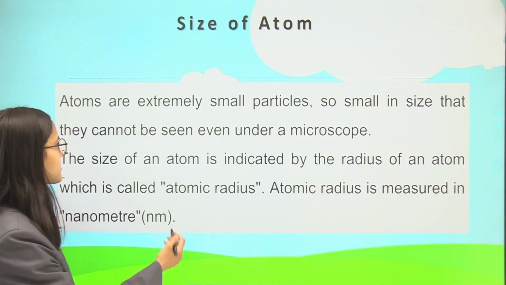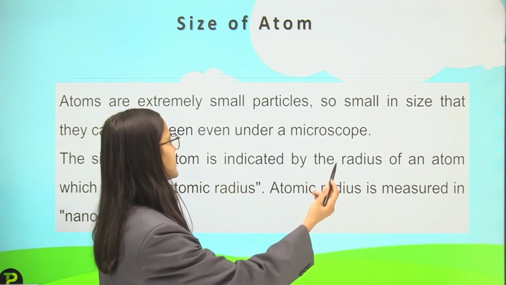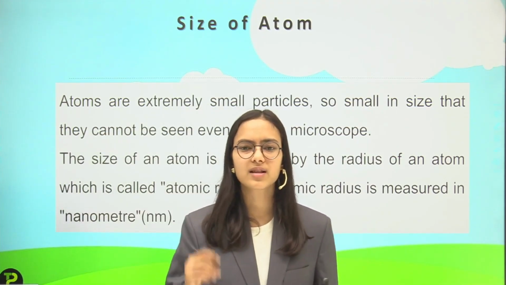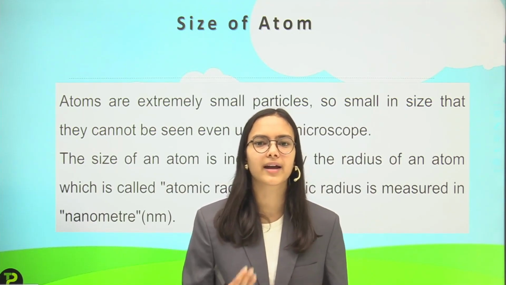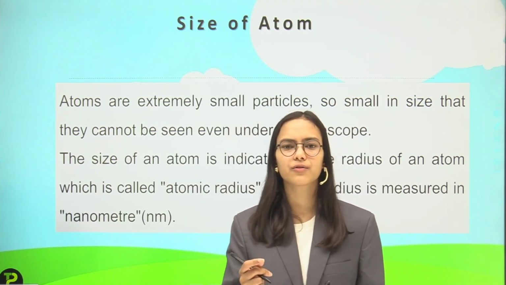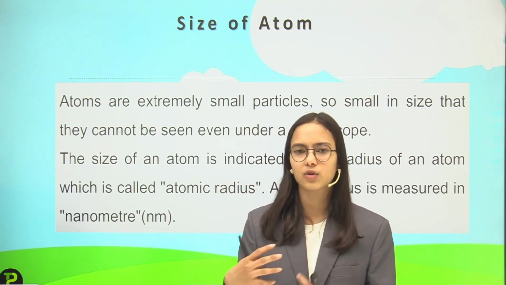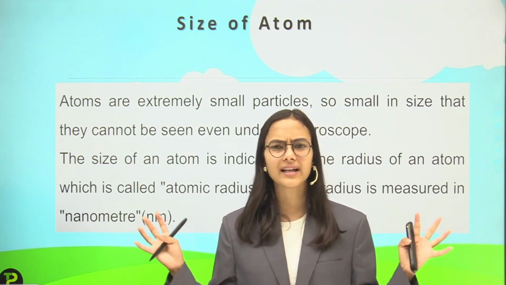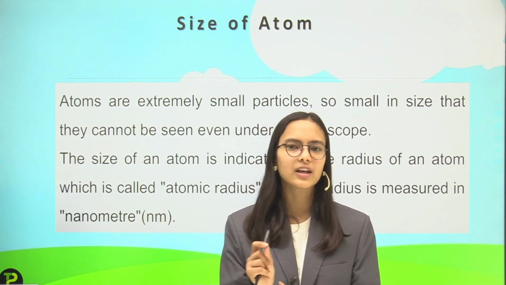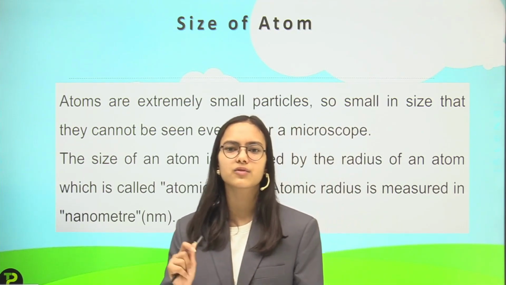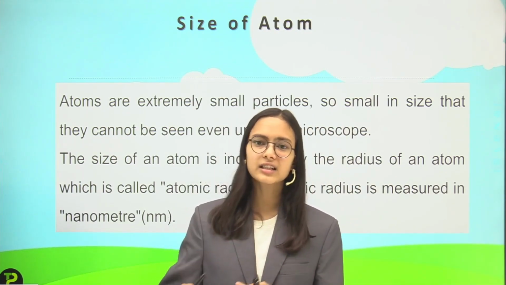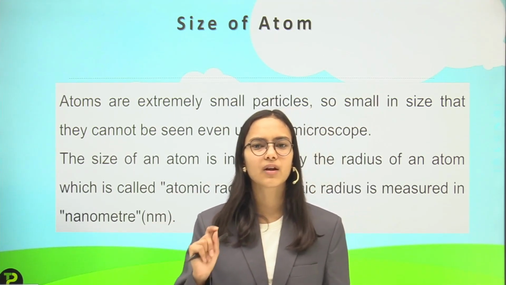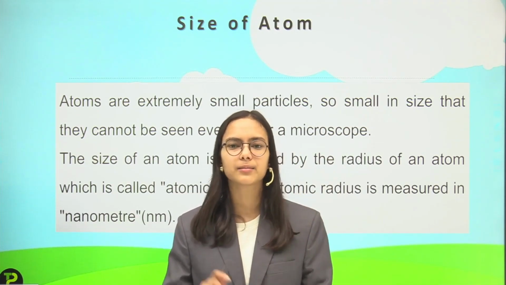Okay, then atoms are extremely small particles, so small in size that they cannot be seen even under a microscope. Like I talk about the size of the atoms. If I put together too many atoms, they still cannot be compared with the thickness of a paper. The thickness of the paper will be more than the size of many atoms. So you cannot imagine the size, it is very tiny.